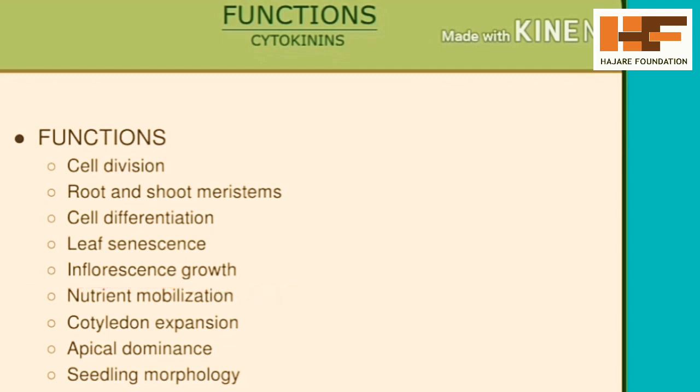Then the sixth point is cotyledon expansion. You know that there are monocot plants and dicot plants. A monocot plant has one cotyledon, a dicot plant has two cotyledons. The cotyledon is a seed part that stores a greater amount of food, which is used at the time of seed germination. So in monocots or dicots, the cotyledon size will be maximum with this cytokinin phytohormone.